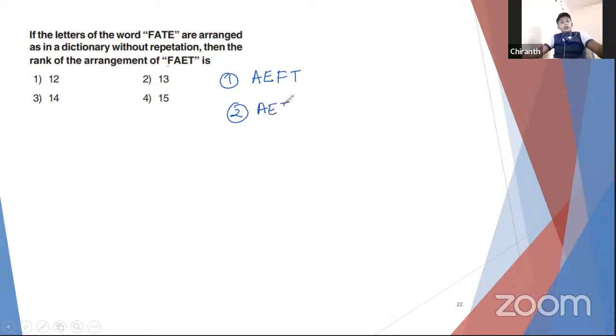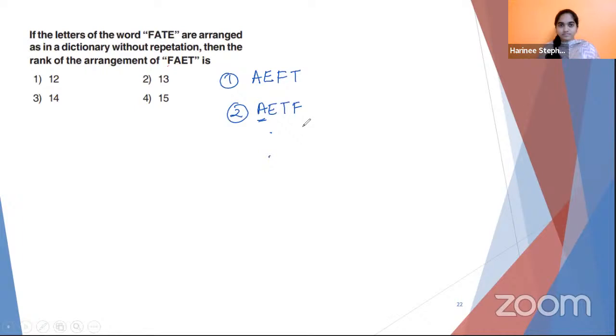AETF, right? Similarly, can you find how many words there will be starting with A? You check in dictionary order. Yogesh is saying option number 1. Let's see.